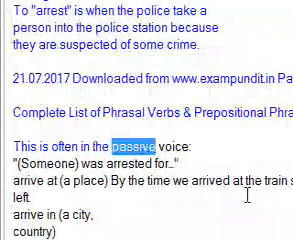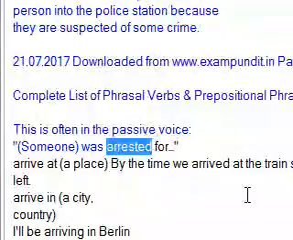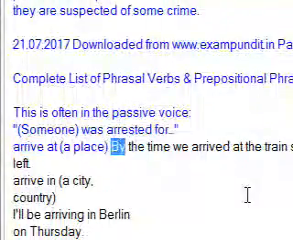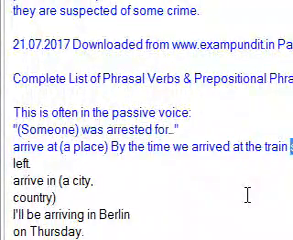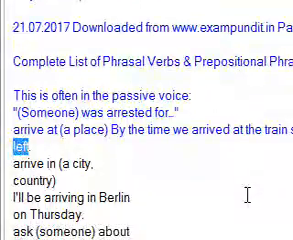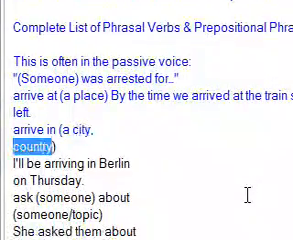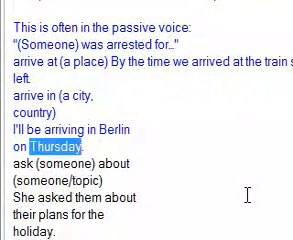This is often in the passive voice. Someone was arrested for. Arrive at a place. By the time we arrived at the train station, our train had already left. Arrive in a city, country. I'll be arriving in Berlin on Thursday.